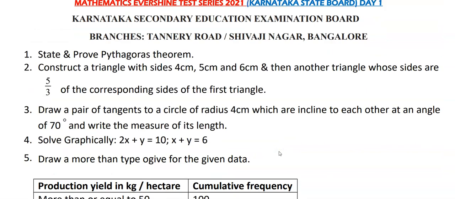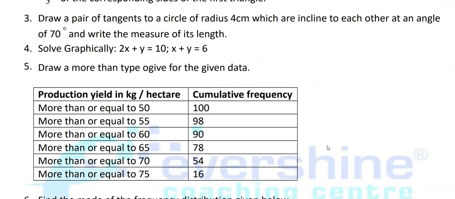Number 3, draw a pair of tangents to a circle of radius 4 cm which are inclined to each other at an angle of 70 degrees, and write the measure of its length. Solve graphically. You have to draw the graph for these two equations. The first equation is 2x + y = 10, and the second equation is x + y = 6. And next, come back to the fifth question.